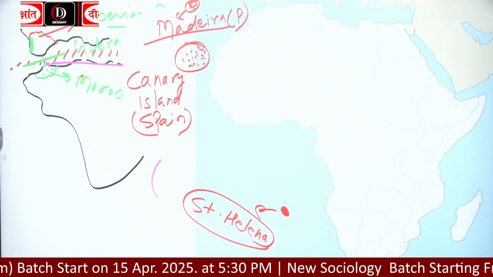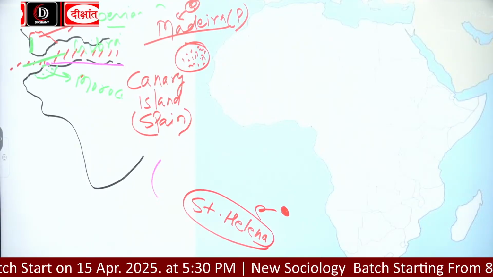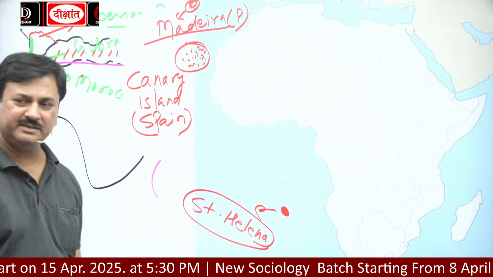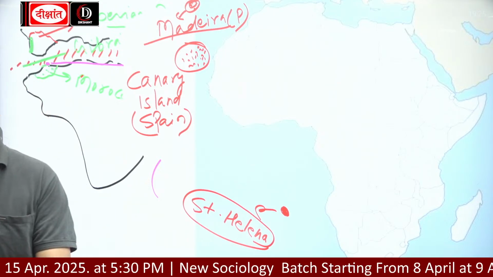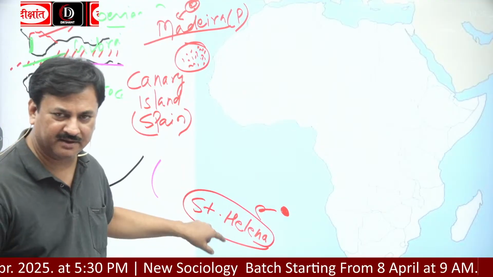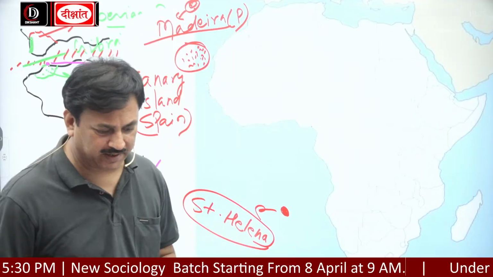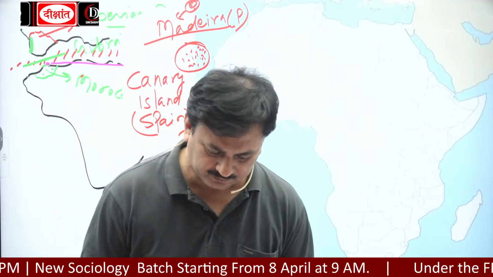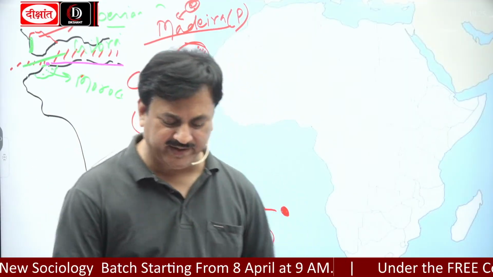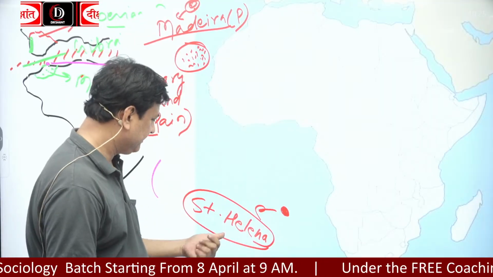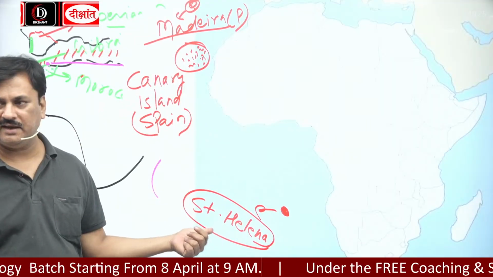He was arrested by the powers of Europe and imprisoned here, and he lost his life on this St. Helena. So Napoleon died in exile. Where? St. Helena.